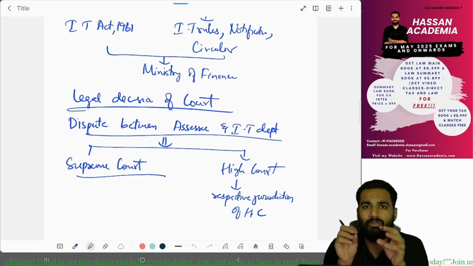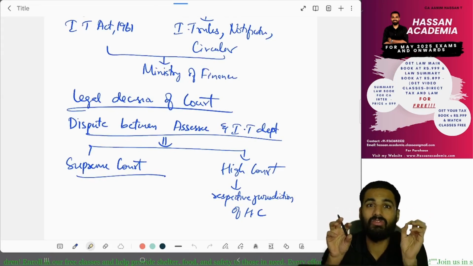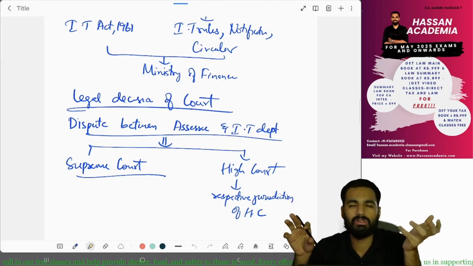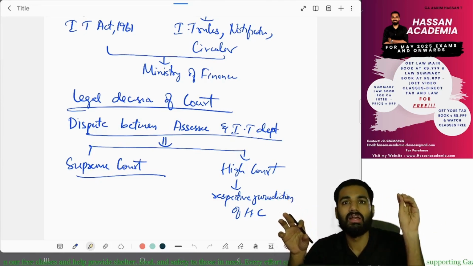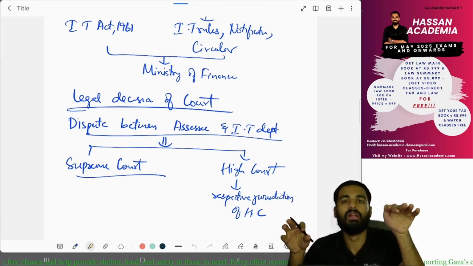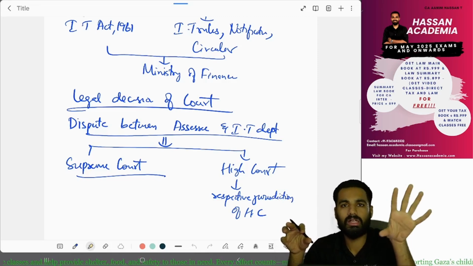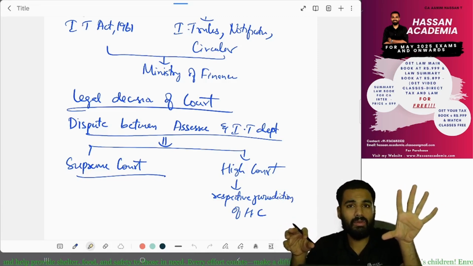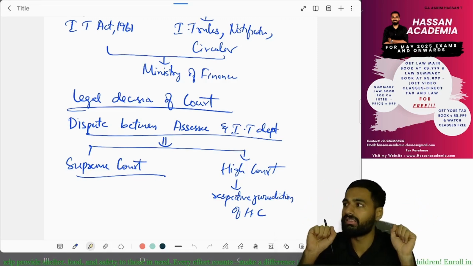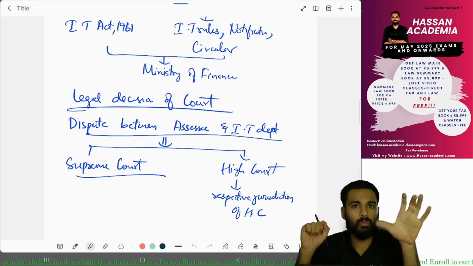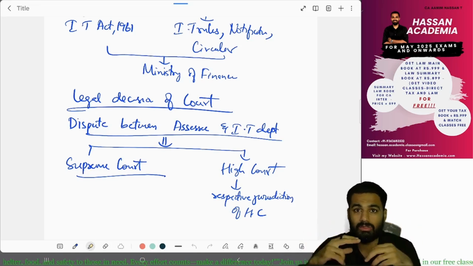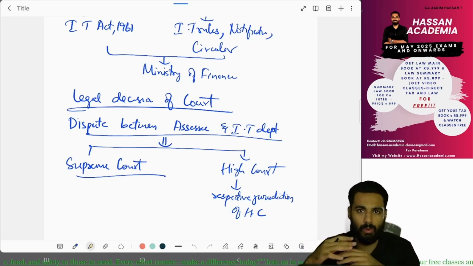What is this? If there is a fight, a dispute between the income tax department and the assessee, what is an assessee? For now, think of it as the taxpayer against the income tax department. In this class we will define what an assessee is also, do not worry. So in a fight between the income tax department and the assessee, who is there? The Supreme Court and the High Court. Yes, they are the ones who handle the dispute.